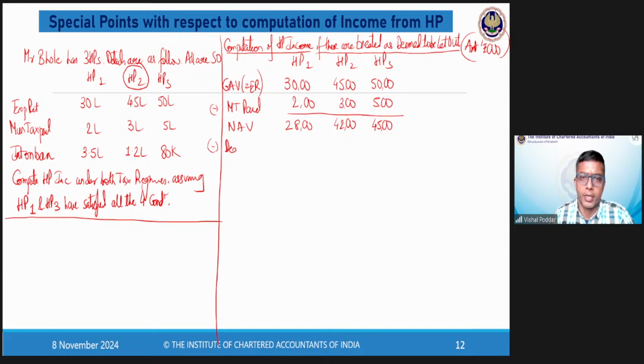From this, I deduct deductions under section 24, clause A, standard, and clause B, interest.